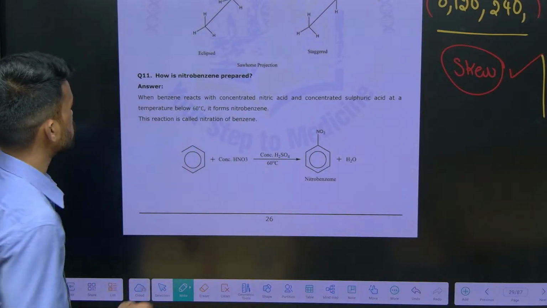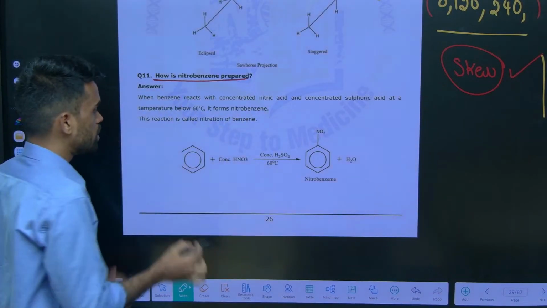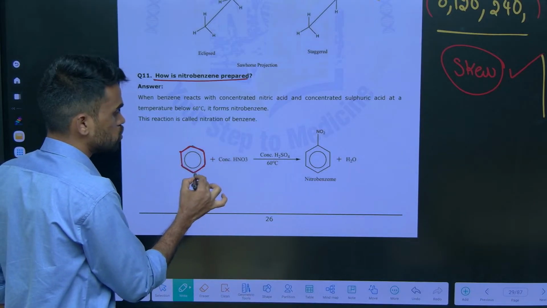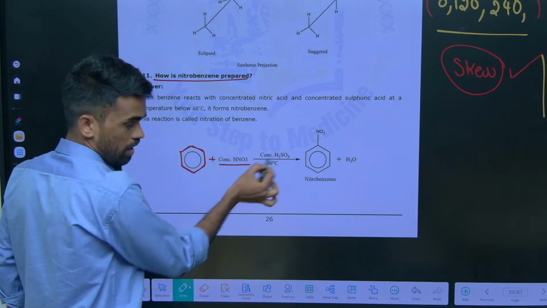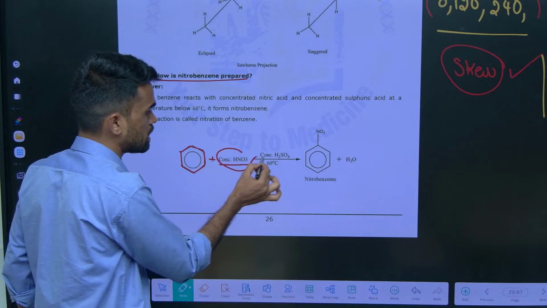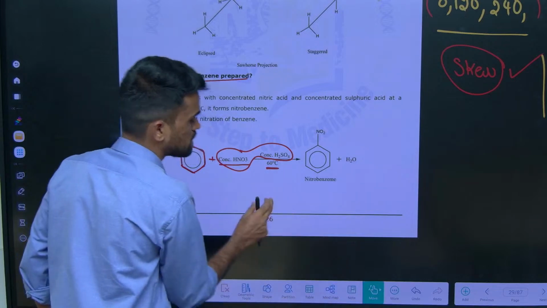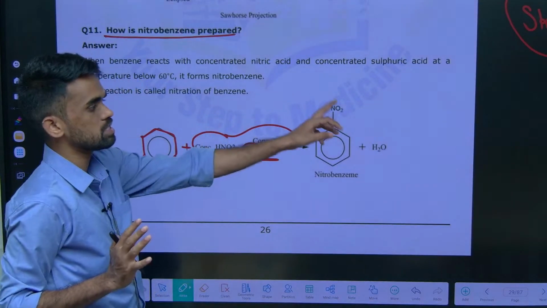And the next question, how is nitrobenzene prepared? It's very simple. Take benzene. Treat this with concentrated nitric acid along with sulfuric acid. So you are taking a mixture of nitric acid and sulfuric acid. This reaction is carried out at 60 degrees Celsius, and that gives you nitrobenzene. This is the nitrobenzene.